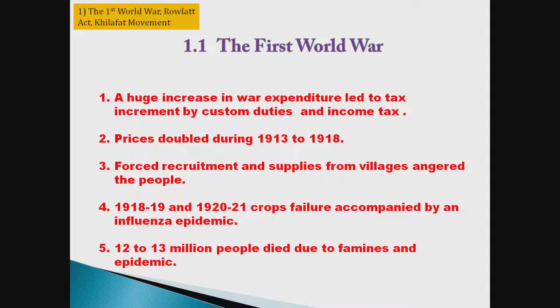That's why they had no sympathy toward these people, and it was like a prologue for our national movement. Gandhiji took the benefit of this anger against Britishers and utilized it in a non-violent way.